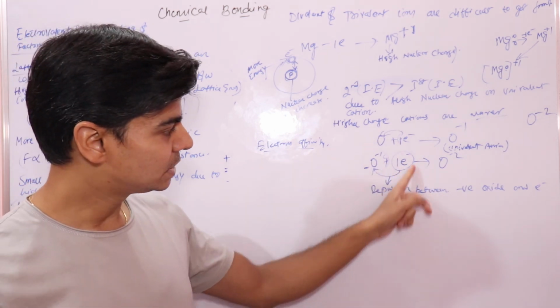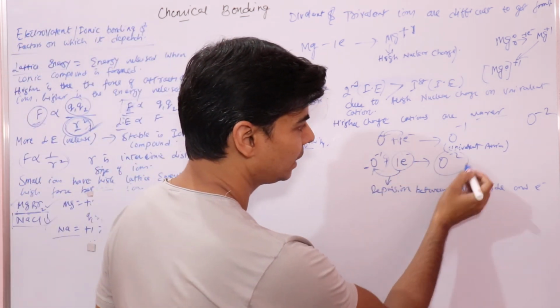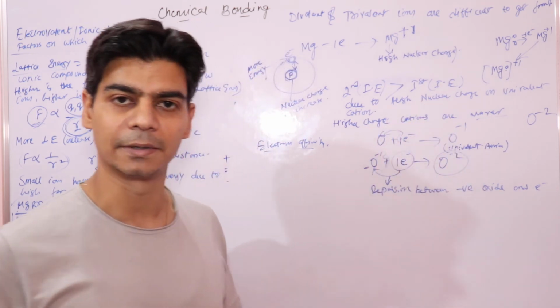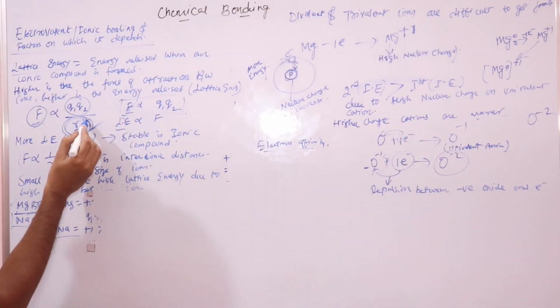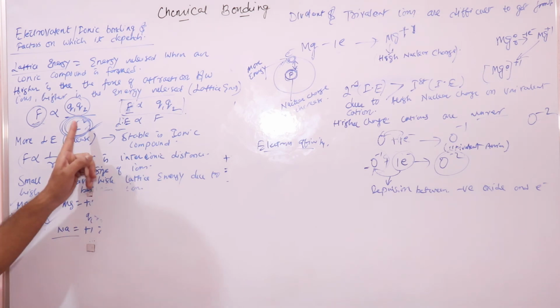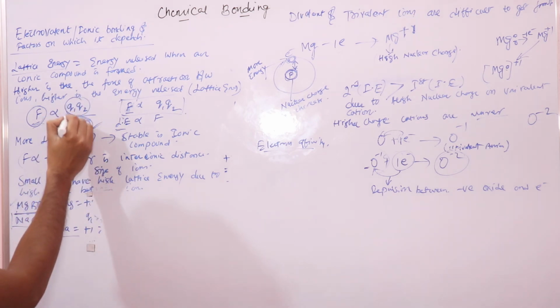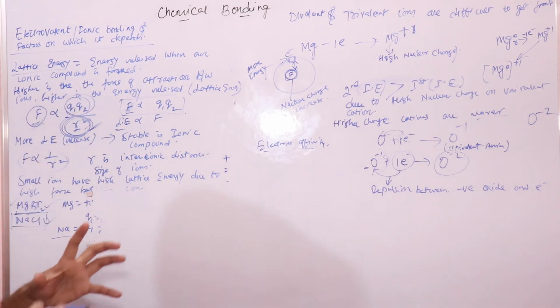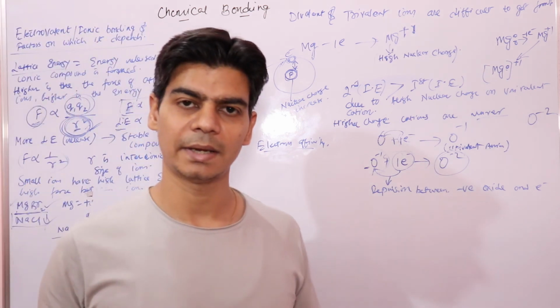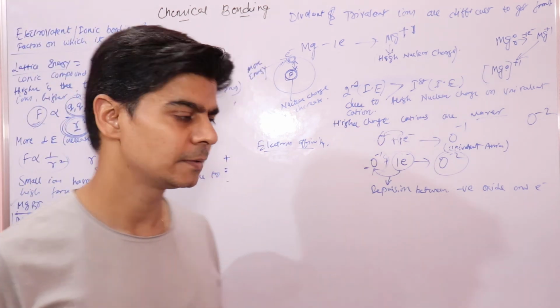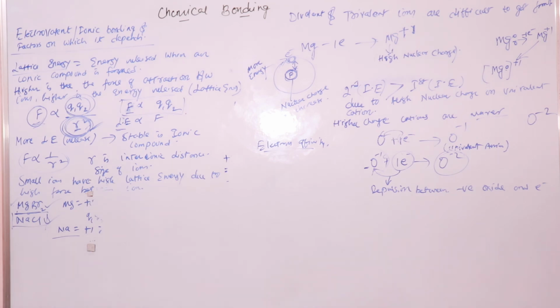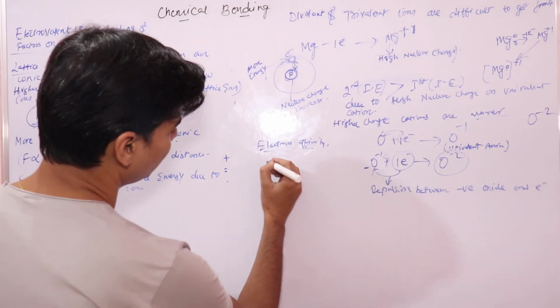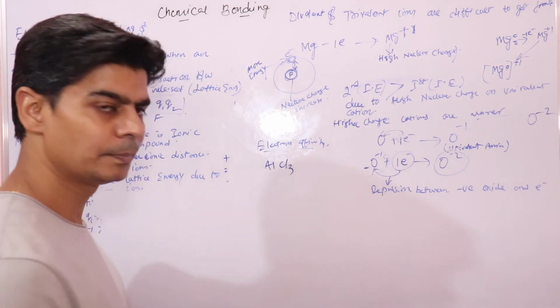That is why we say that higher charge anions and cations are rarer. That is why this factor is more significant than this factor, because highly charged anions and cations are rarely found. There is one exception to it that you may find in your books. The exception is aluminium chloride.